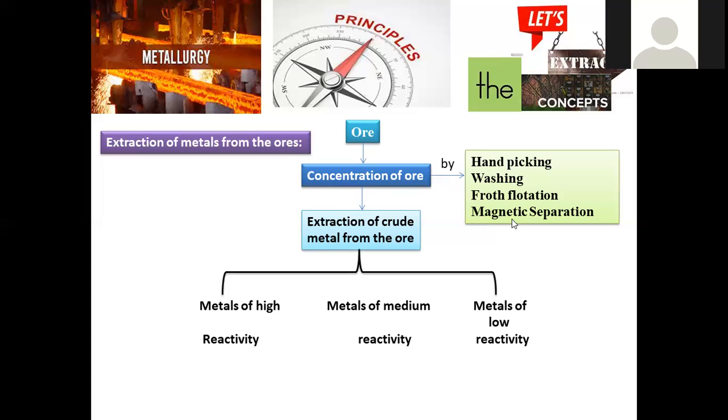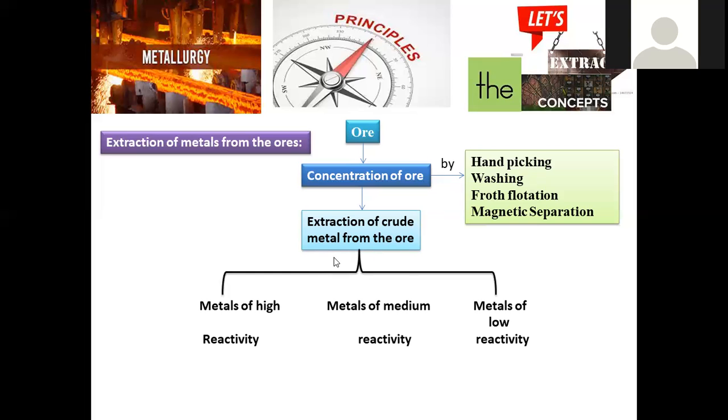And next is magnetic separation. In this magnetic separation, most probably the metal may exist in magnetic form. Non-metallic substances are the impurities only. So those can be separated by the process called magnetic separation. Whatever magnetic substances are there get deposited near the magnet. Non-magnetic substances get separated. So this is the simplest method as well. So these are the methods for concentration. This is the primary process we apply, followed by extraction.